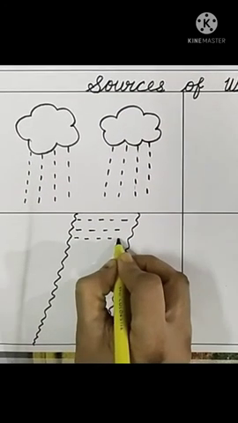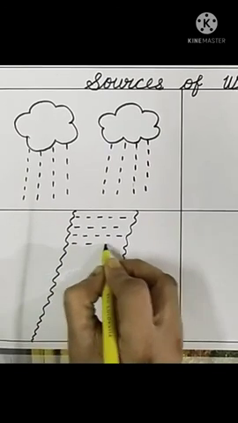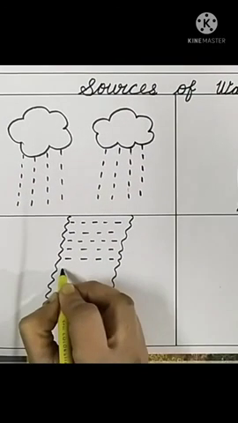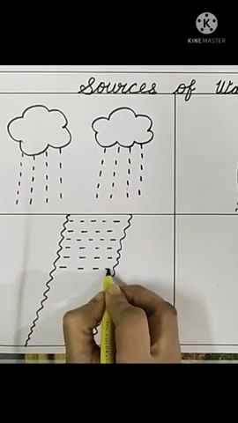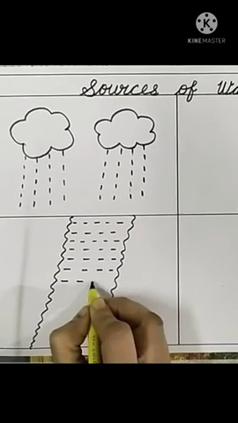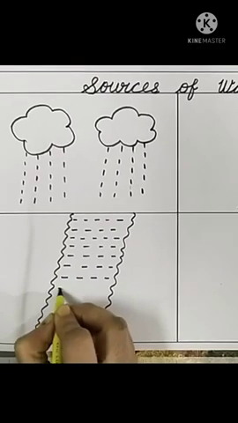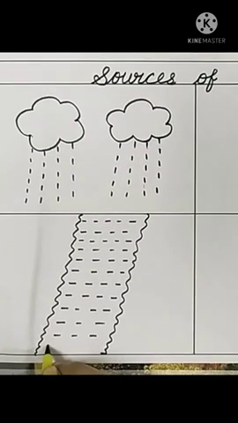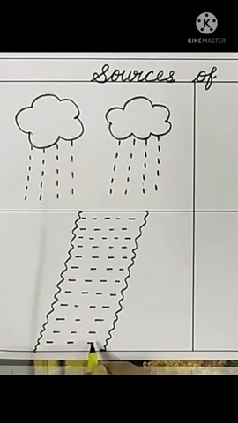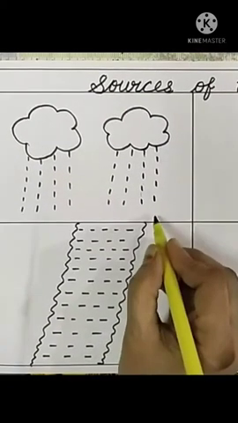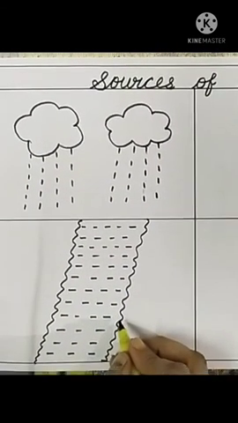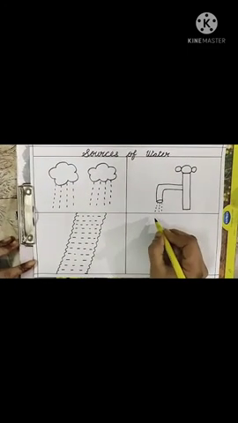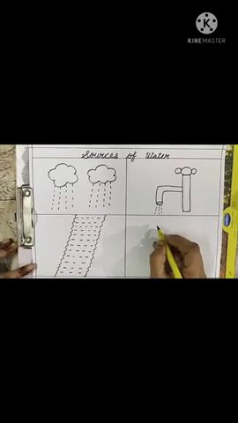Do you know there are so many rivers in India like Ganga, Yamuna, Godavari, Satluj, etc. River is an important source of water. Now let's move to our next picture, that is well.